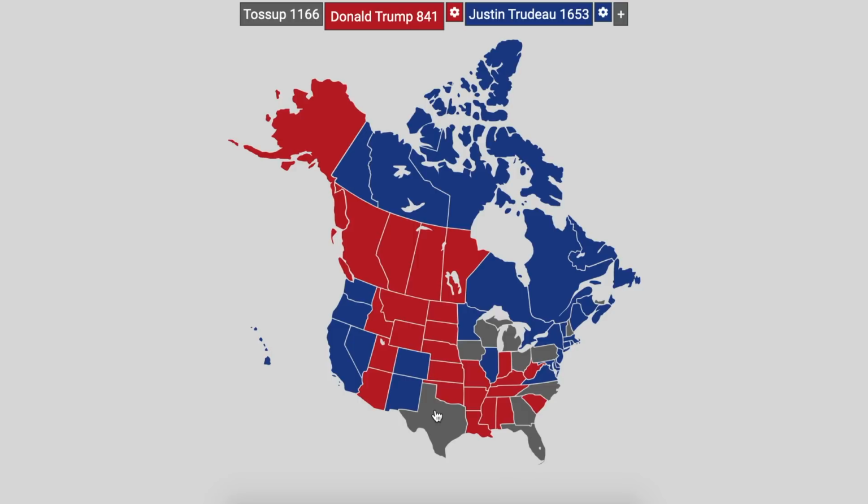I also believe he would win in Texas and in Florida, as well as Georgia, and I think he would win in North Carolina. So just like that, it became extremely close between these two candidates. I also think he would win in Iowa, and I think he would win in Ohio.